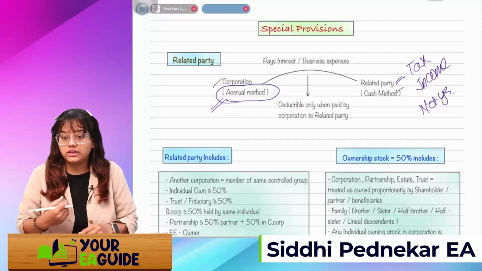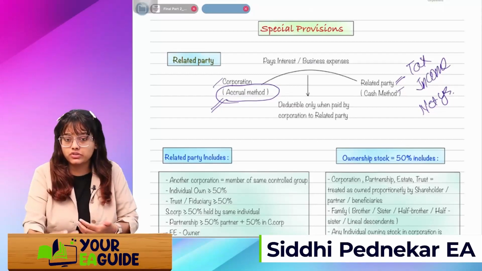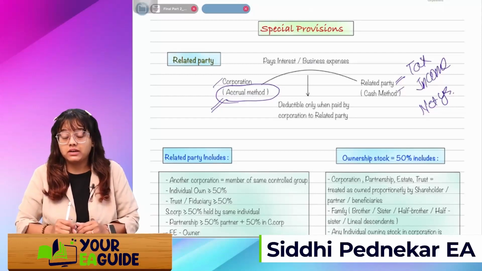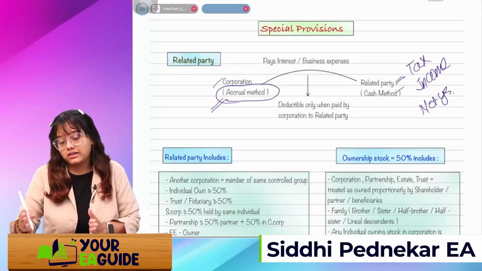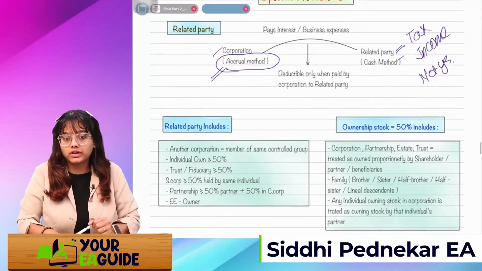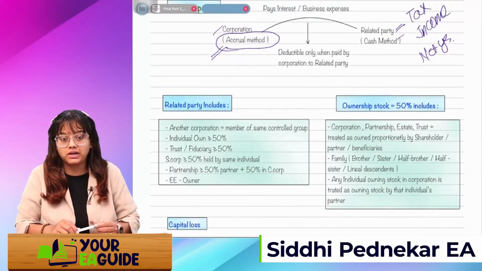So the IRS is saying, as and when you actually pay that to the related party, then only it will be taxable, and then only you'll get the deduction. Got it?